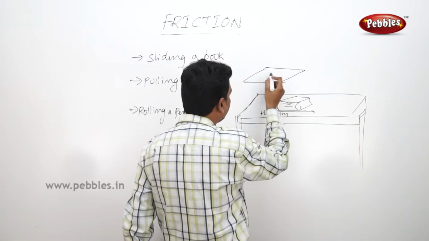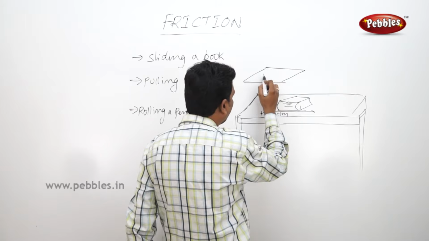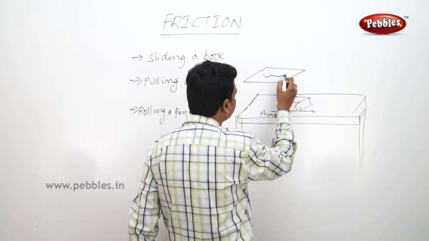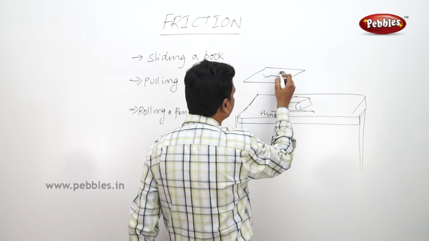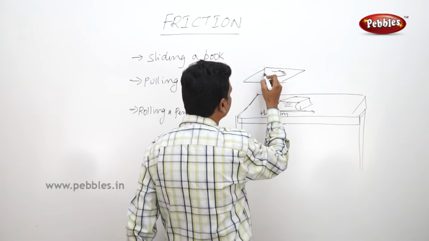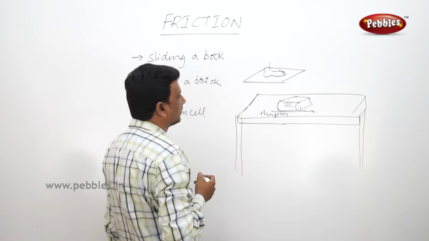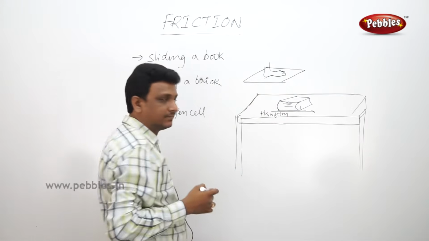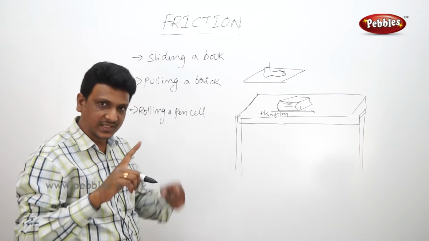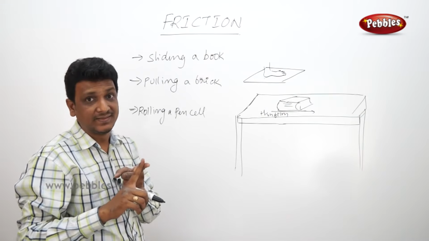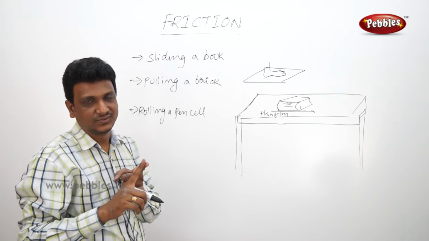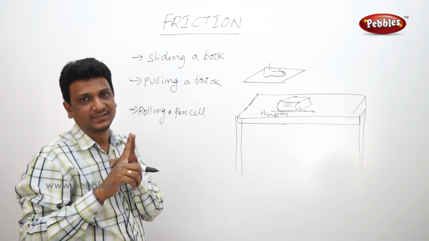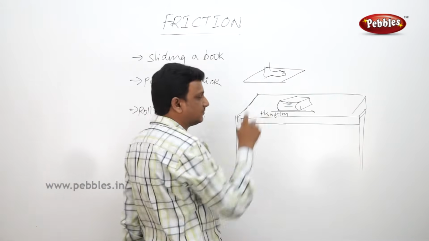This is a dry tile, and this is your feet. So the surfaces are dry tile and your skin. These are the two surfaces. They are a bit rough, so there is more contact. So there is more friction. You don't slip.